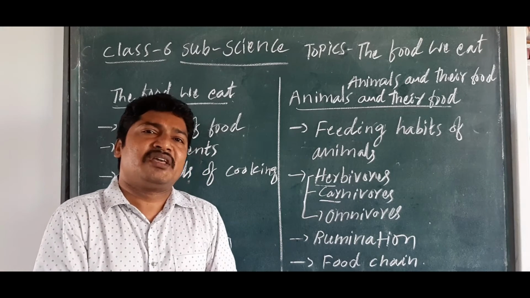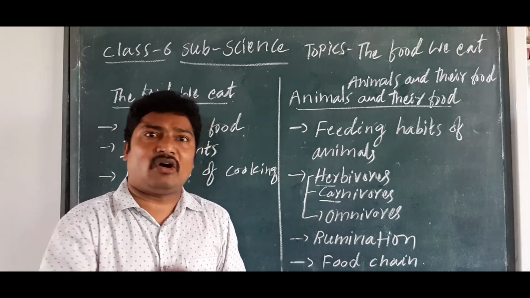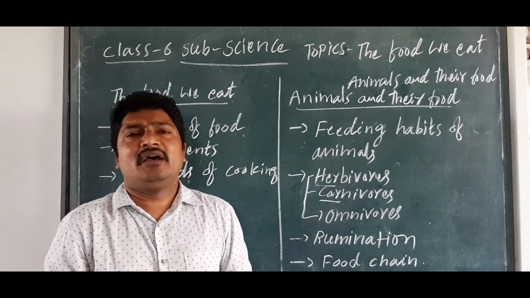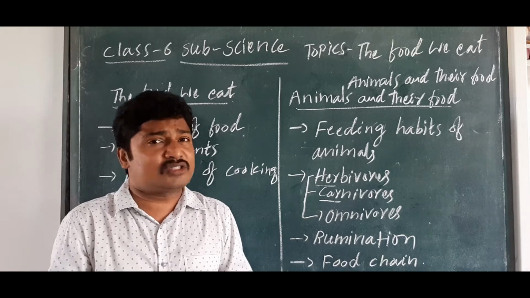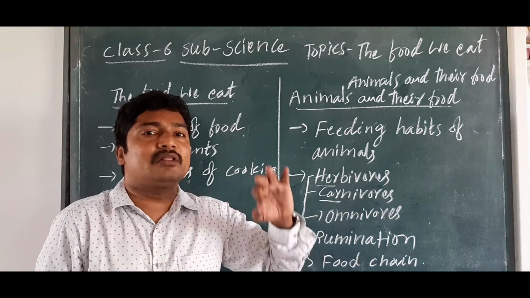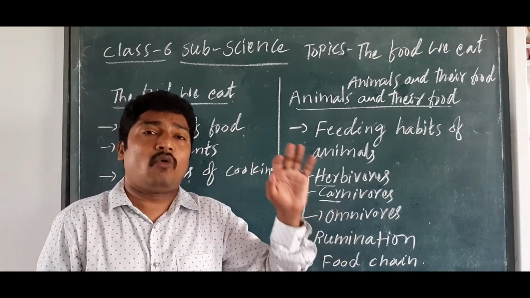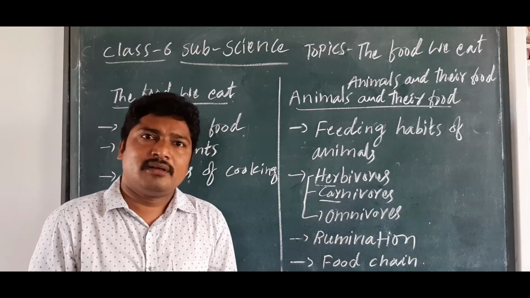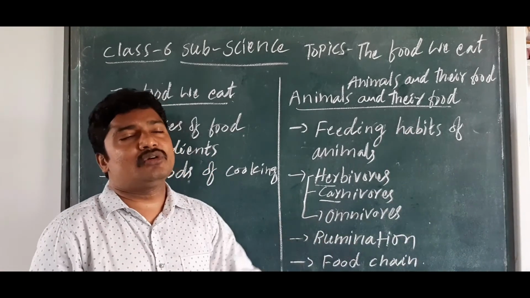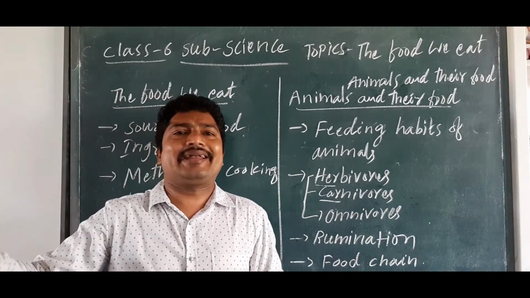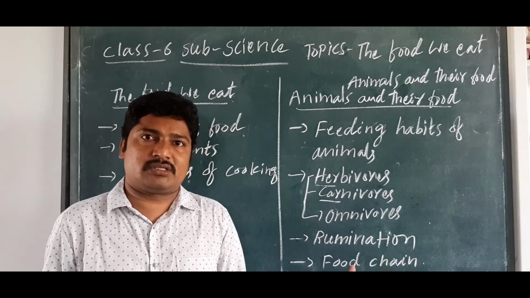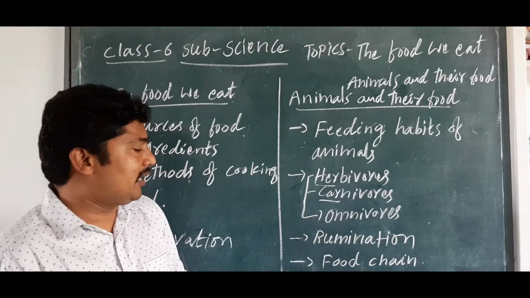So each animal depends directly or indirectly. For suppose a lion is there, a tiger is there, or a fox is there. Maybe they will not eat leaves, but they depend upon the goat or the camel or the sheep or rabbit, isn't it? They indirectly depend upon the leaves. So each food chain directly or indirectly depends upon each object, isn't it? So that is about the food chain.